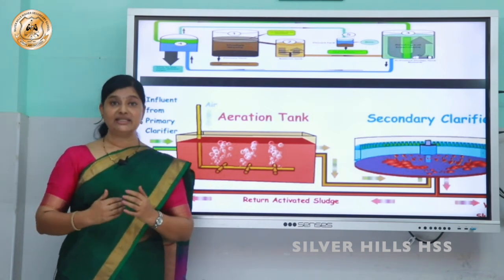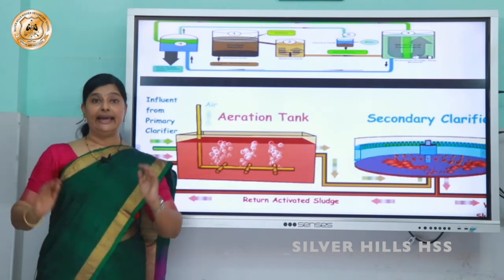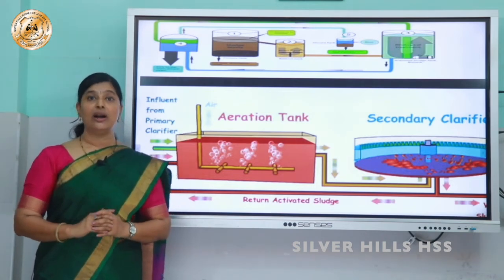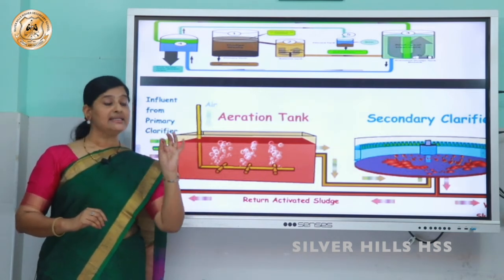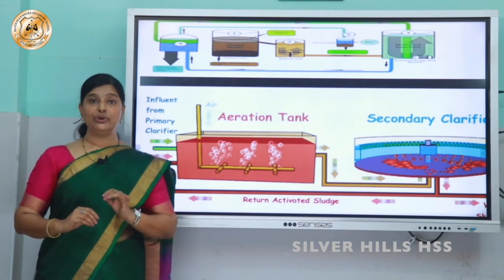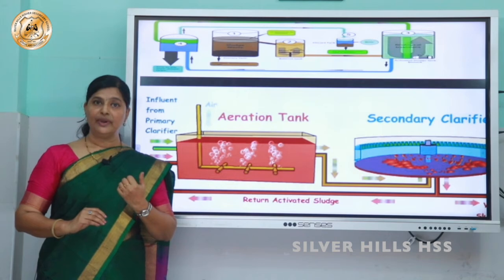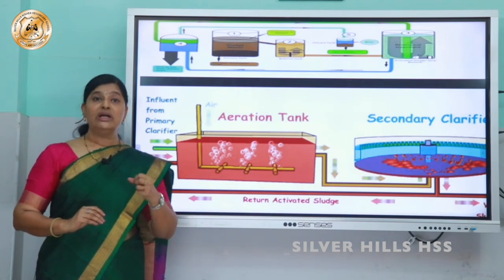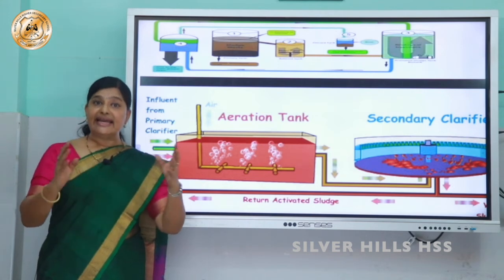The rest of the activated sludge will be taken to another tank, which is called the anaerobic sludge digester tank. Right? Here anaerobic bacteria will start growing. And what will they do? They'll consume this flock and degrade it.